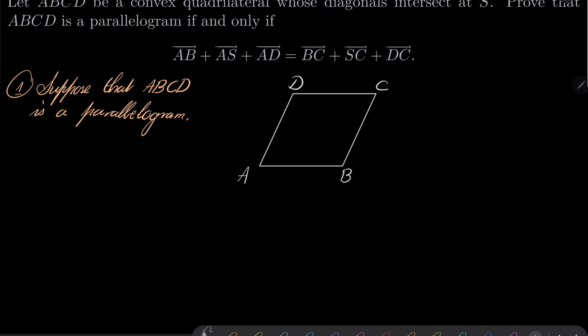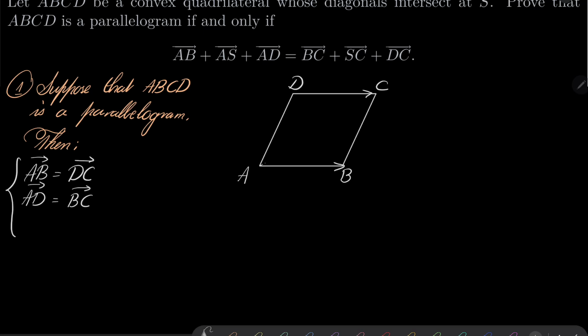Now, let's take a look. Then we have the following equalities. Vector AB equals vector DC. What else? Vector BC equals vector AD.